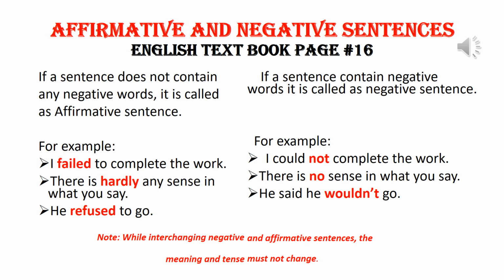What do you mean by negative sentence? If a sentence contains negative words, it is called a negative sentence. See the examples. I could not complete the work. There is no sense in what you say. He said he wouldn't go. Children, the negative words are there, so these sentences are called negative sentences.